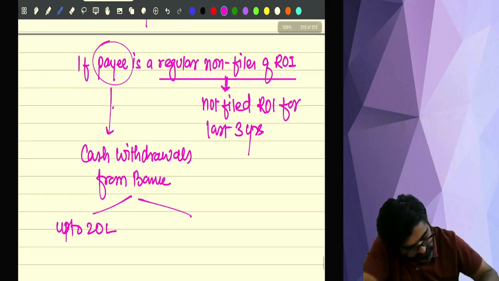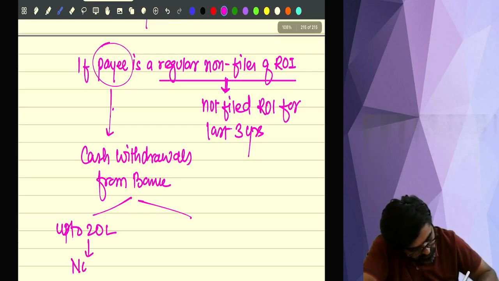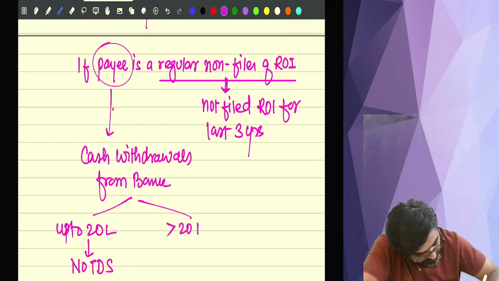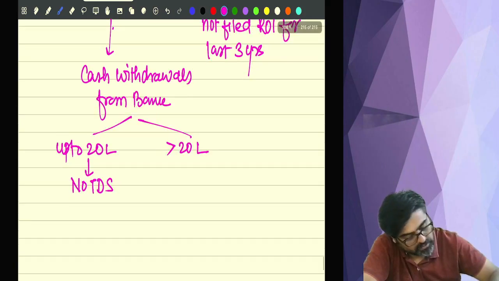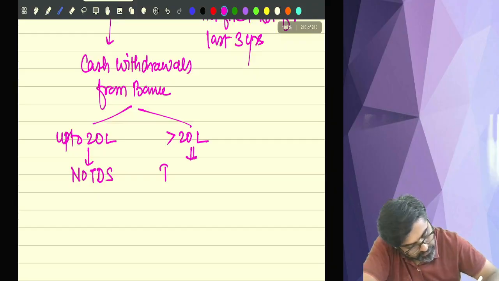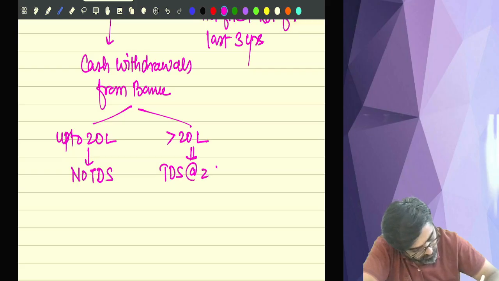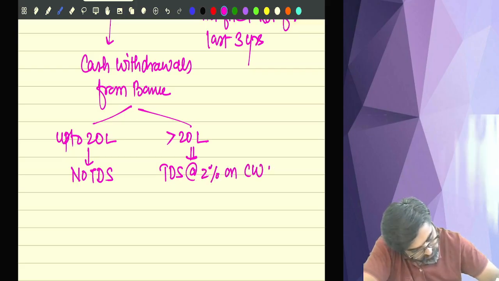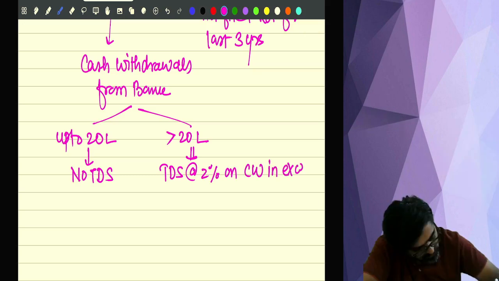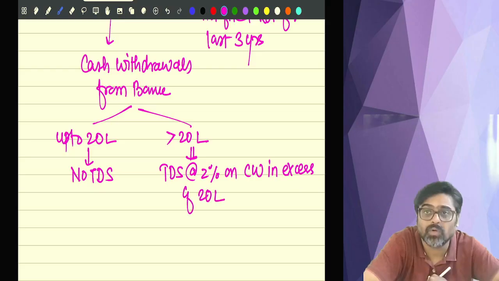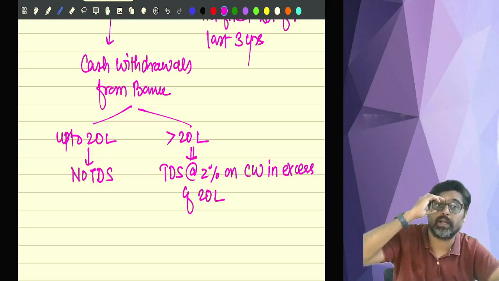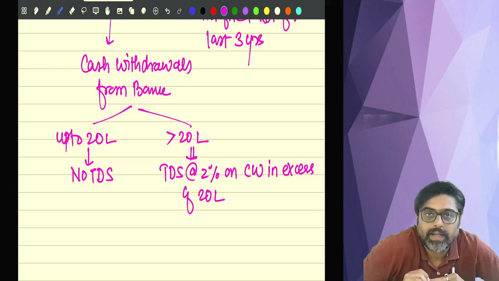up to 20 lakhs, there will be no TDS. But cash withdrawals more than 20 lakhs, then TDS will be there at the rate of 2% on cash withdrawals in excess of 20 lakhs. So for you, the TDS will be attracted the moment your cash withdrawal is more than 20 lakhs.